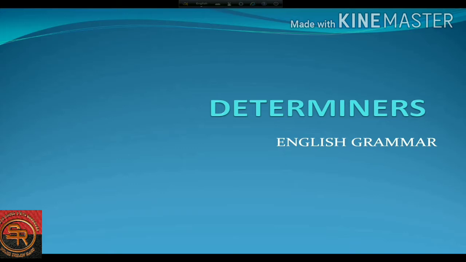I'm going to discuss determiners. Determiners is a very important chapter for the higher classes. So let's begin.